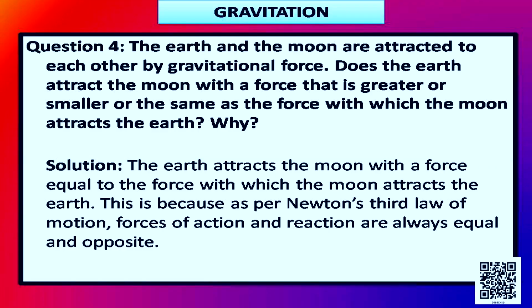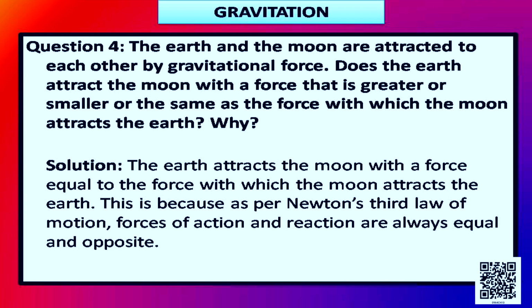Students, let us now discuss question number 4. It says, the earth and the moon are attracted to each other by gravitational force. Does the earth attract the moon with a force that is greater or smaller or the same as the force with which the moon attracts the earth? Why? Okay. So let us discuss the solution.